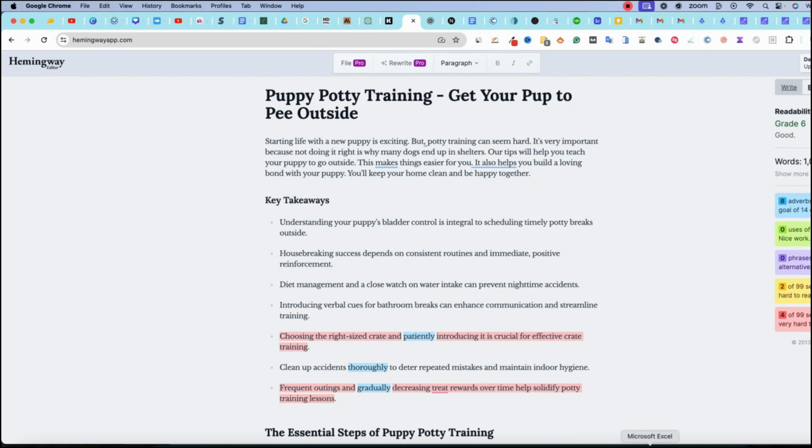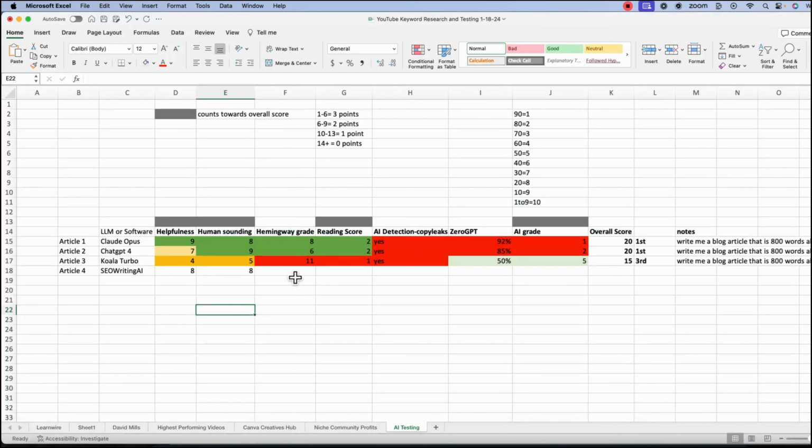So let's go put that over there. So it did pass, and it did give us a 6 right over here, which was really, really cool. And then, where does 6 fall? So it's going to give us 2 points right over here. So I'll just put that 2 right there.